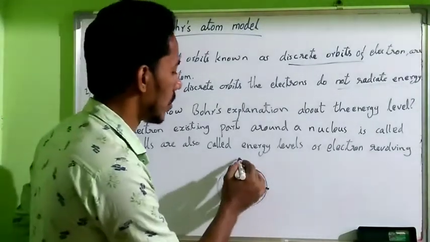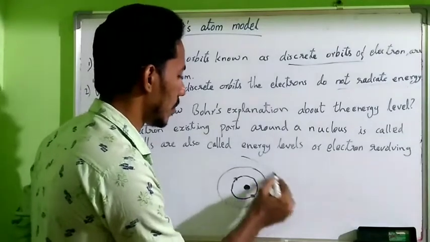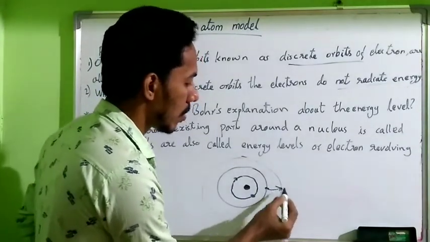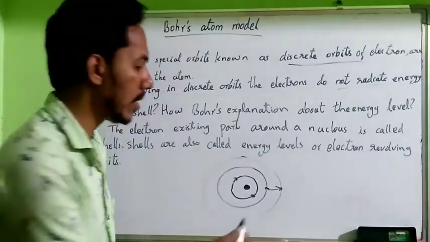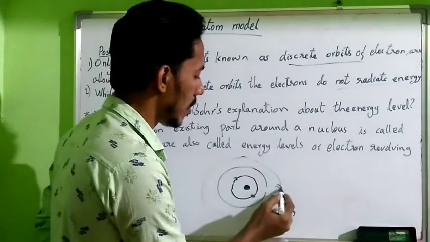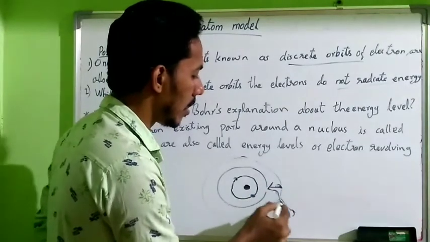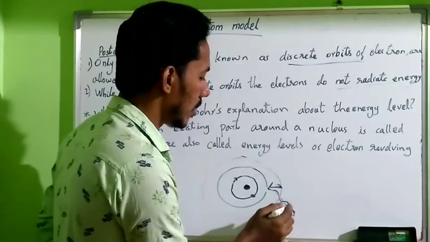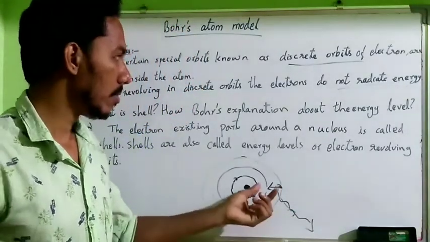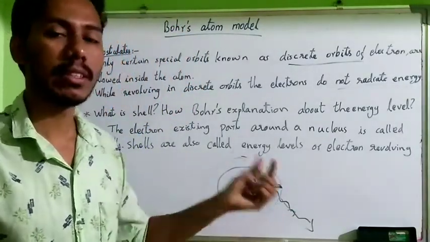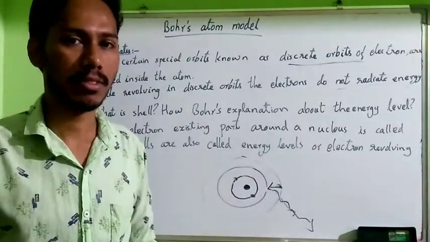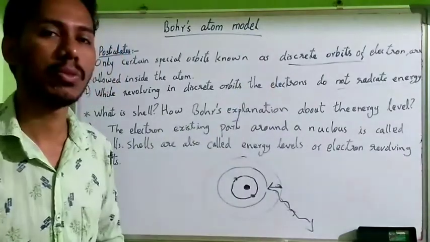These electrons can jump to a higher shell by absorbing energy. This electron can jump back by releasing energy, by radiating energy. So when they are revolving in a certain discrete energy level, they do not radiate energy. These are the postulates of Bohr's atom model.